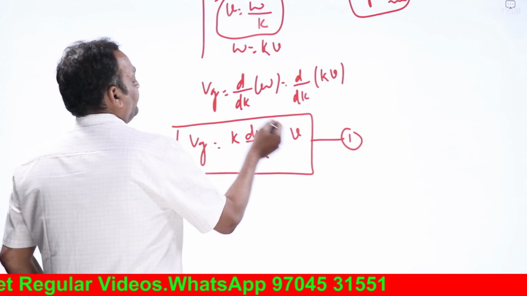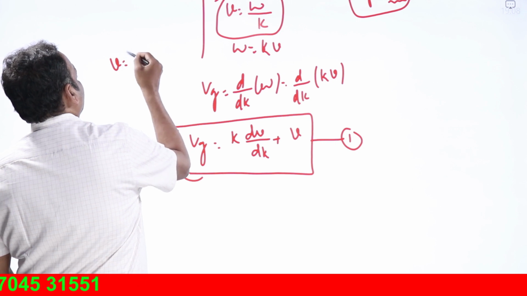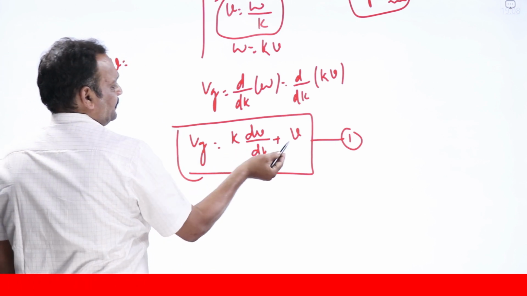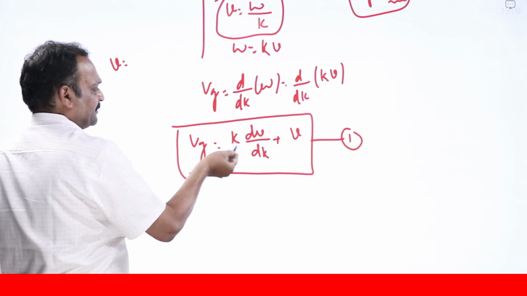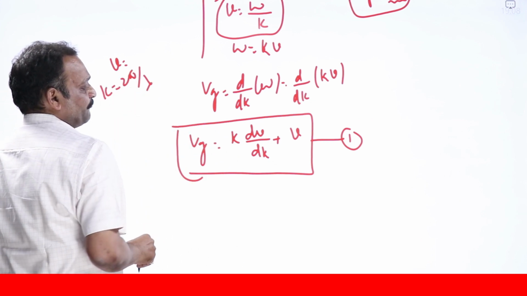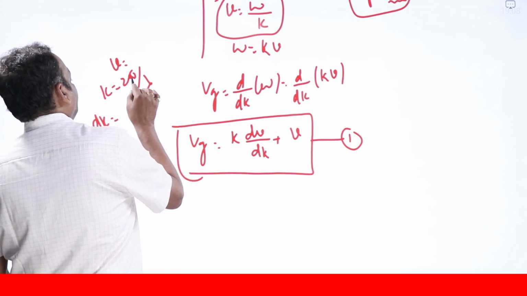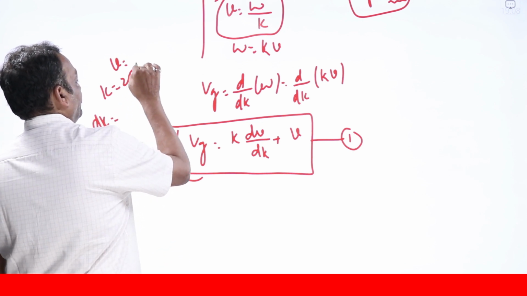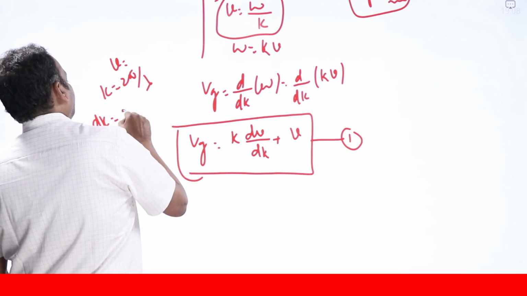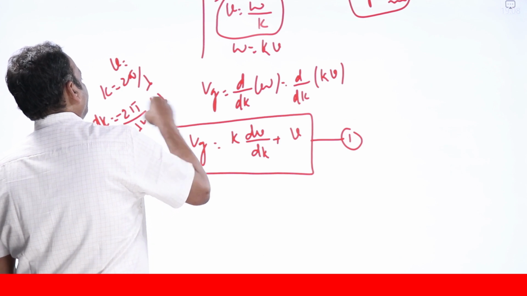Now, v equal to, what is that, wavelength? Let us take it in terms of wavelength. k equal to 2 pi by lambda. Okay, so dk will be equal to, okay, right, what is that? d of 1 by lambda. That is nothing but minus 2 pi by lambda square into d lambda.